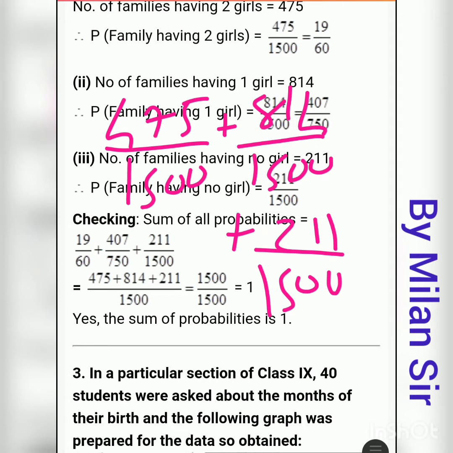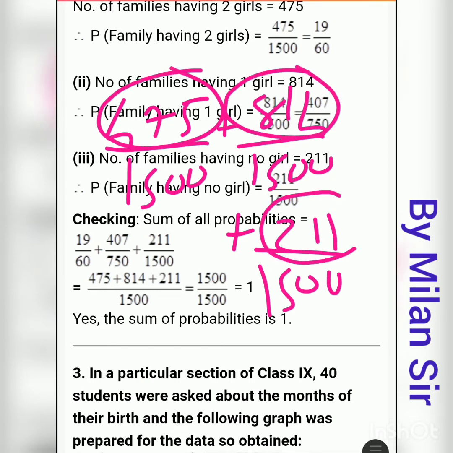Now we have the same denominator, so we directly add the numerators: 475 plus 814 plus 211. You will get the answer 1500. The addition of these three numbers is equal to 1500, and the denominator stays as it is, because it is the same in all three.